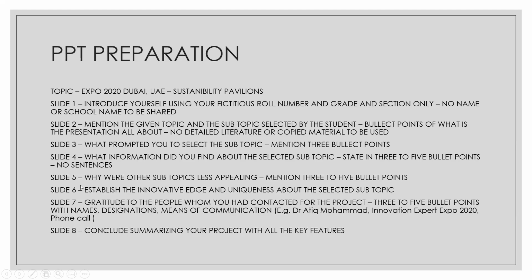On the next slide, that is slide number 5, why were other subtopics less appealing? Mention 3 to 5 bullet points. Now, there were quite a few topics. For example, there were other types of pavilions. Why were those not appealing to you? Why did you not like those kinds of pavilions? What was the quality that made them less appealing and this pavilion more distinguished?